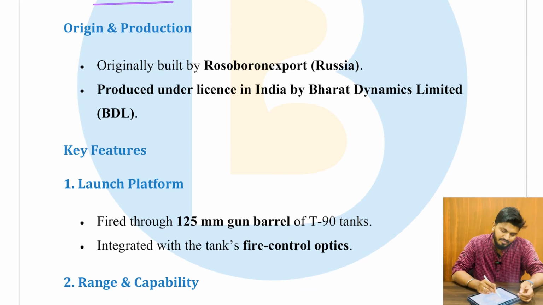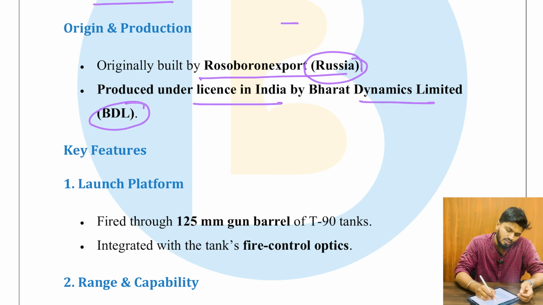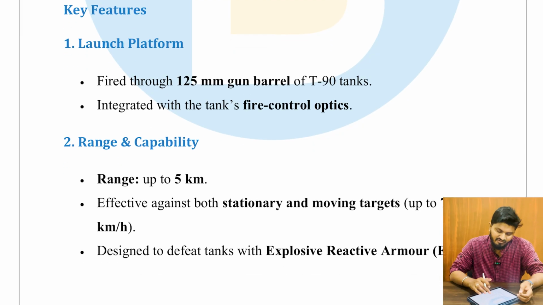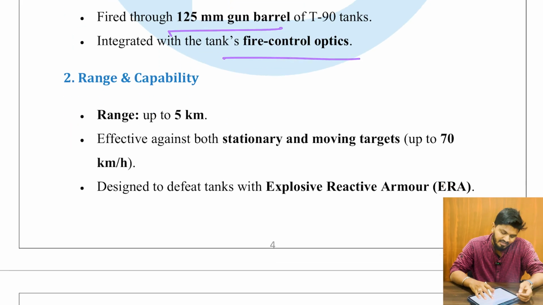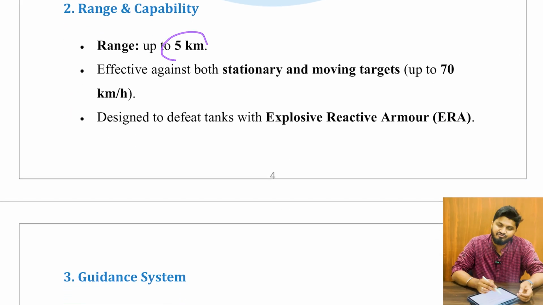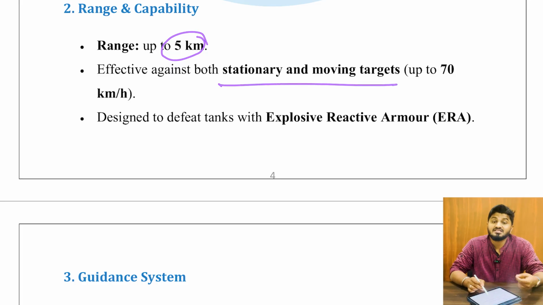It is originally built by Rosoboronexport. So it is obviously Russian made and produced under license in India by Bharat Dynamics Limited. Very important. So it is not indigenous. It is not indigenous. Very important to remember. And the key features are launch platform: fired through the 125-millimeter gun barrel of T-90 tanks, integrated with the tank's fire control optics, etc. And the range and capabilities: range of up to 5 kilometers, effective against both stationary as well as moving targets. Very important. These kinds of statements become statements in your prelims itself.